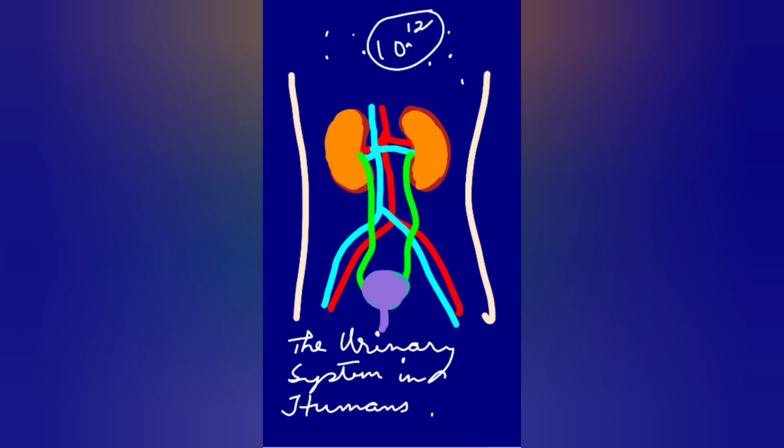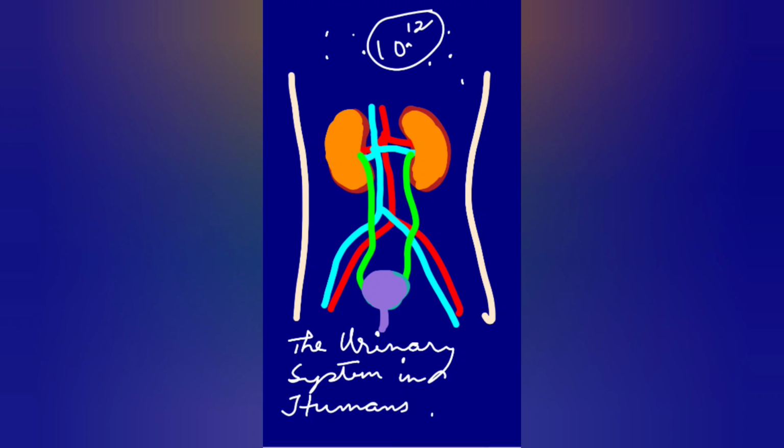And these cells are constantly supplied with food, and there will be metabolic activities taking place in the cells. As a result of that, there will be a lot of waste formed, and this waste from time to time has to be removed because it is toxic in nature, and if it is allowed to accumulate, then it will be fatal to our body. So that is what the excretory system does, and I'm going to discuss how it is happening.